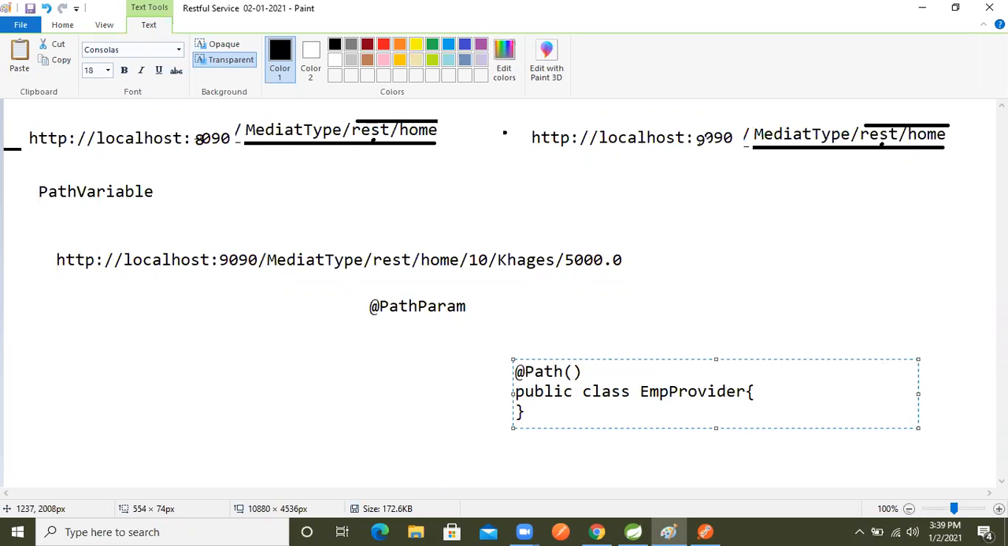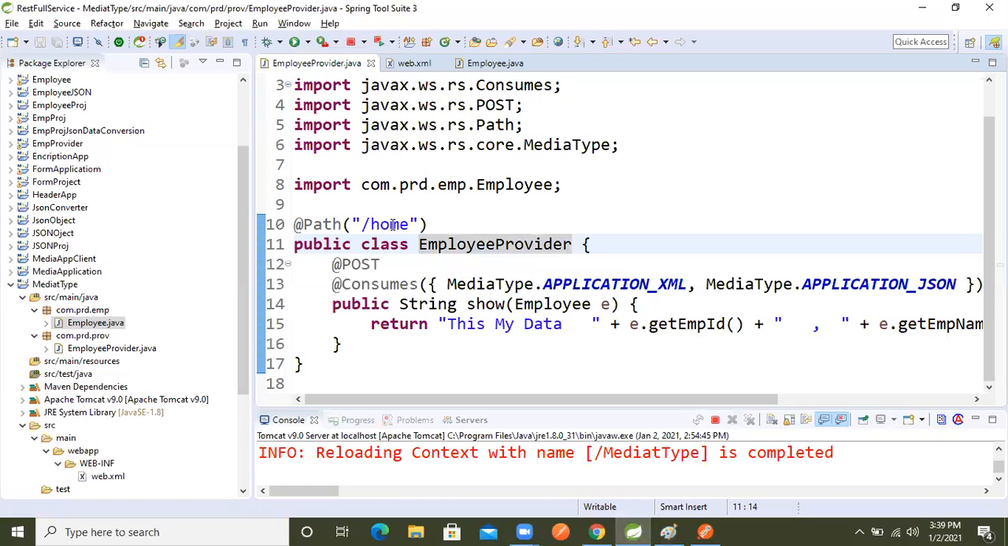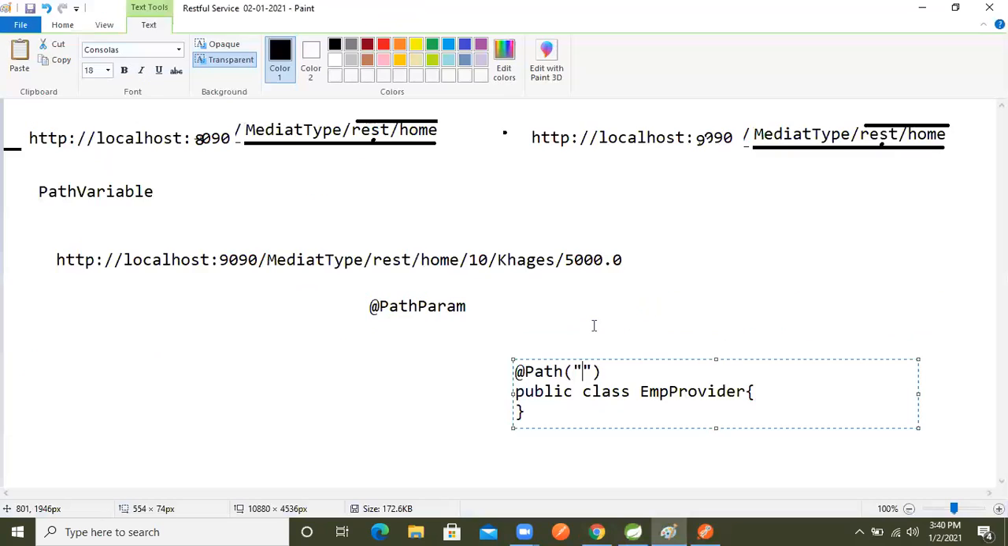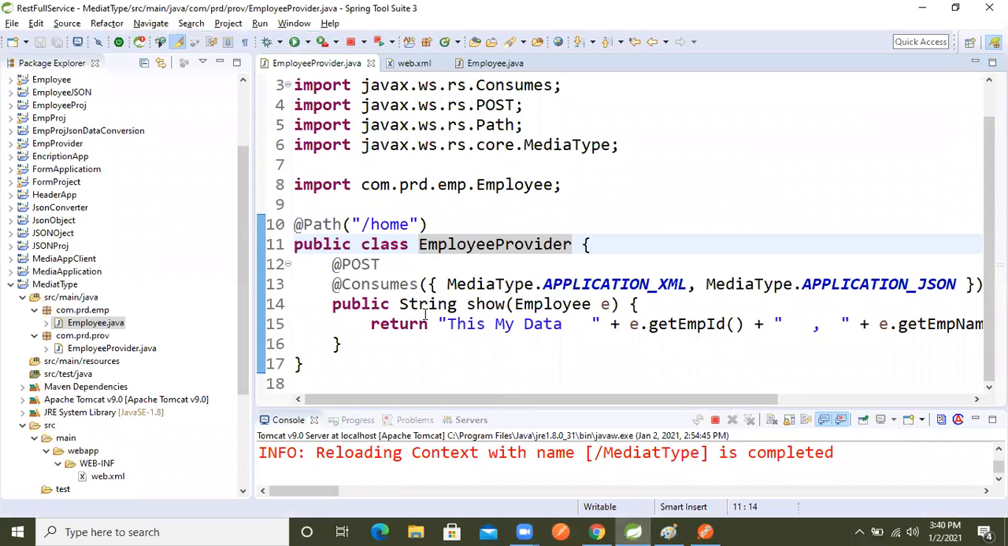In the previous application that I just completed, I took home only. But we can take it like this also, emp slash provider, and the same things can be applied. Inside that, I write a return type of string also.